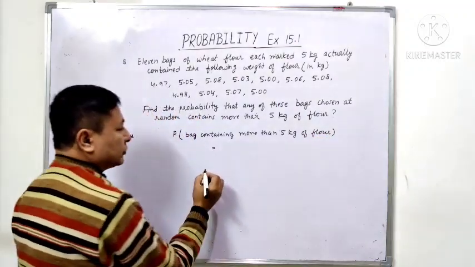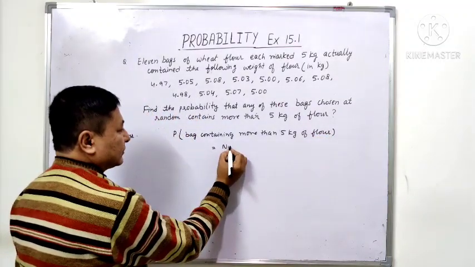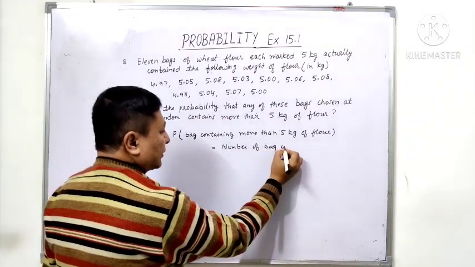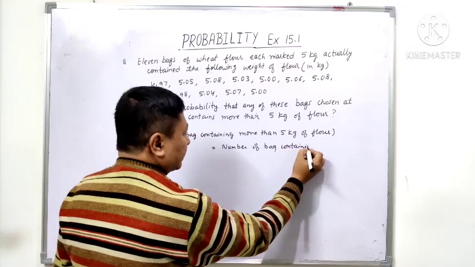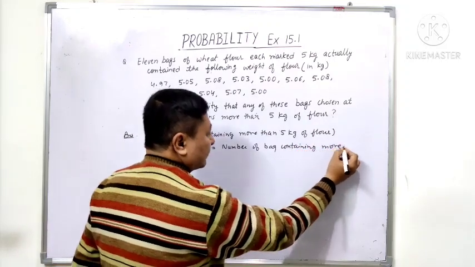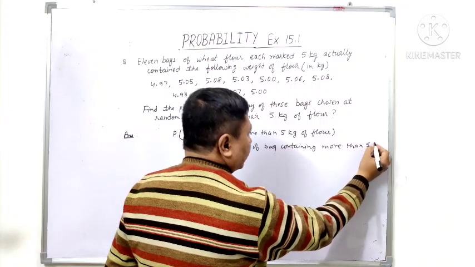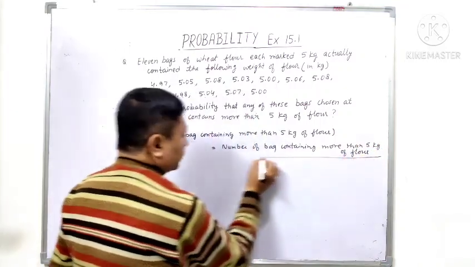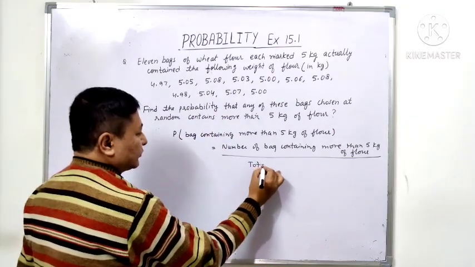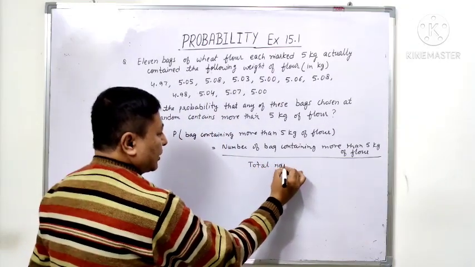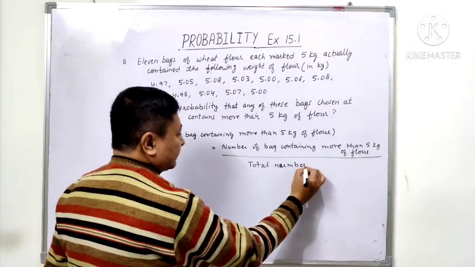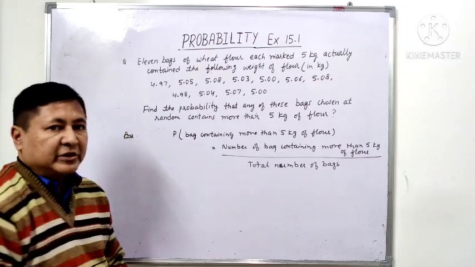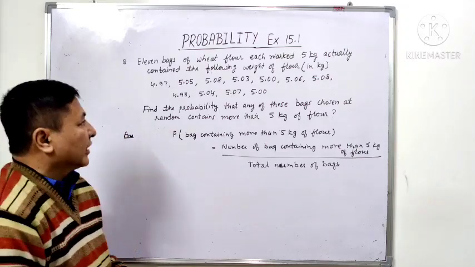That will be equal to the number of bags containing more than 5 kg of flour upon the total number of bags. Now we'll see how many bags contain more than 5 kg of flour.